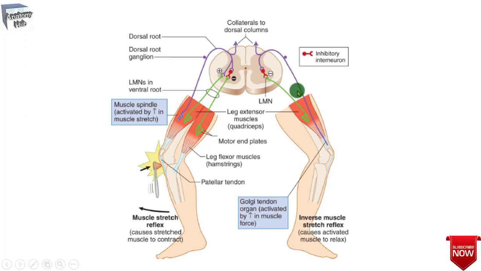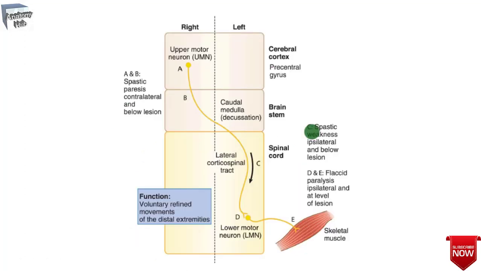So if you find a lesion at the upper motor neuron, that will result in a hyperactive muscle stretch reflex and clasp knife reflex due to the oversensitivity of the Golgi tendon organs. Now we will see some clinical correlations of the upper motor neuron and the lower motor neuron. So we will compare the upper motor neuron versus the lower motor neuron muscle lesions.